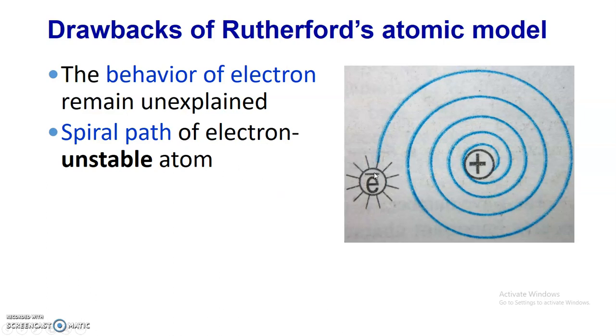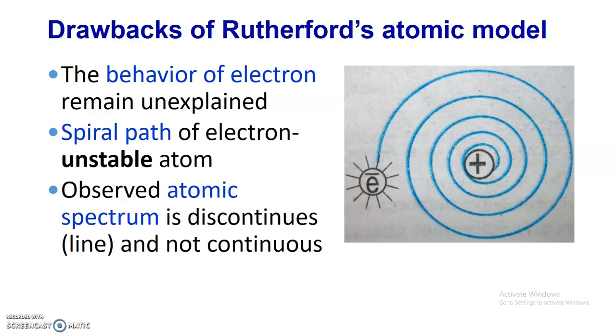So when the electron is considered to be revolving in a spiral path, at the end the electron will fall into the nucleus and the entire atom will collapse. But this never happens. Overall the atom is stable. And why the atom is stable, why it is not unstable, no explanation was given by Rutherford's atomic model.